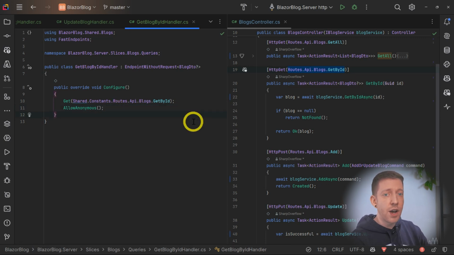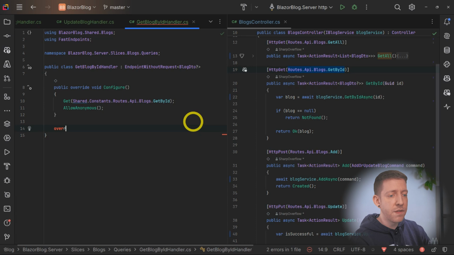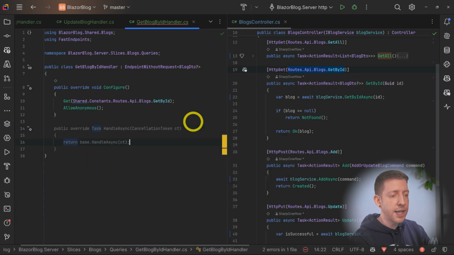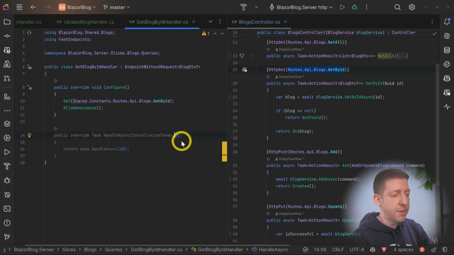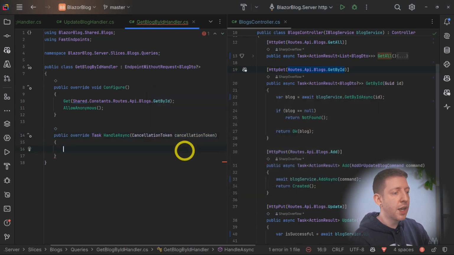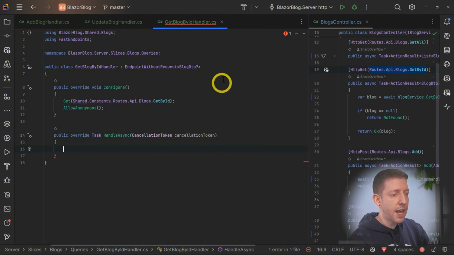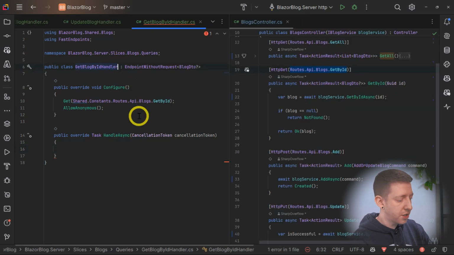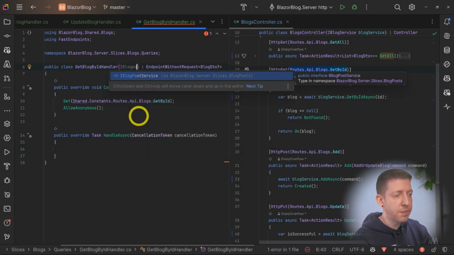And then we just need to override the handle method. So again, it will be override handle async, and we'll rename this to cancellation token. Notice this time it doesn't pass in any command because again, we don't have a command. So we just have the cancellation token. So then in the constructor, we'll add in the iBlog service.